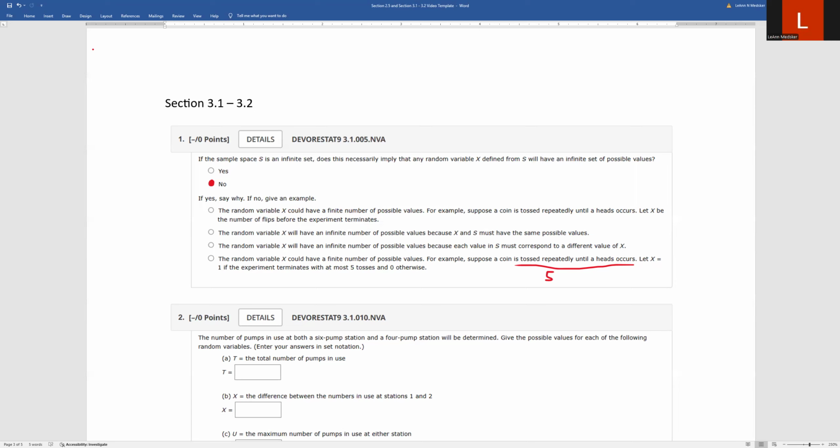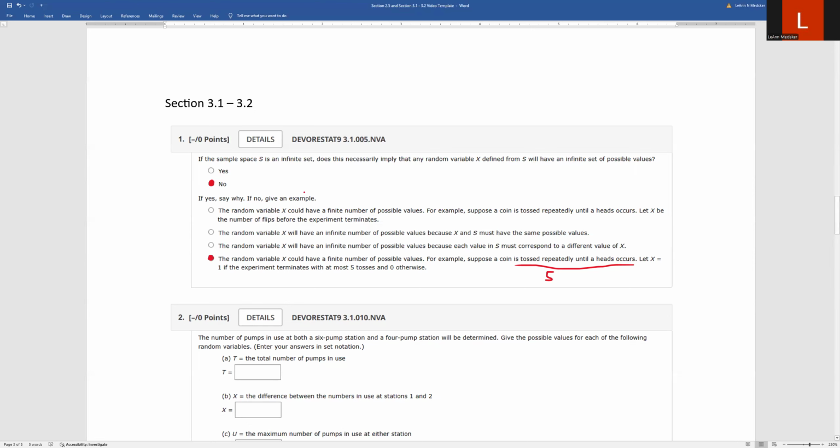Let X be 1 if the experiment terminates with at most 5 tosses and 0 otherwise. So they've defined the random variable so that you're going to give it one of two possible outcomes. You're either going to report the answer as a 1 or as a 0. And that 1 is only reported if the experiment terminates with at most 5 tosses. Anything else into the infinite beyond 5 is always going to be reported as a 0. So this is an example of setting that random variable in a way that it has a finite number of possible values.